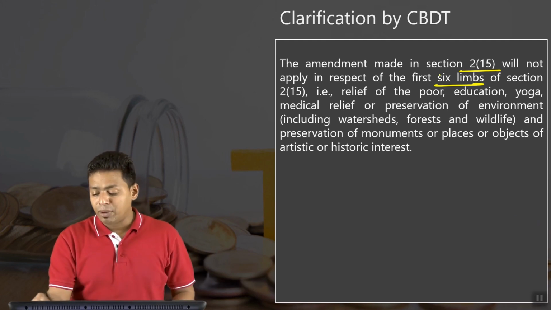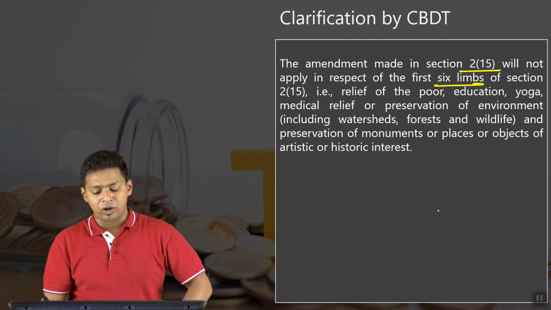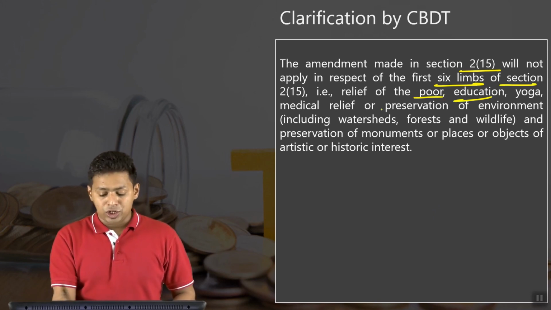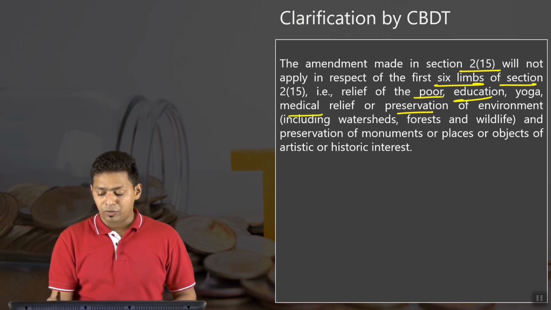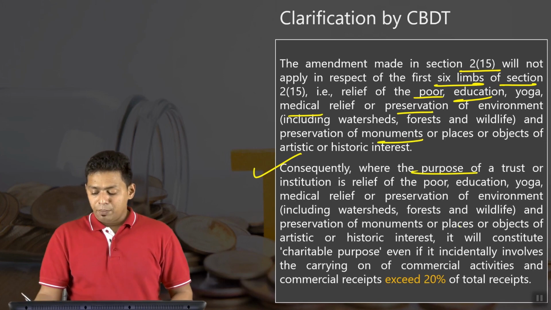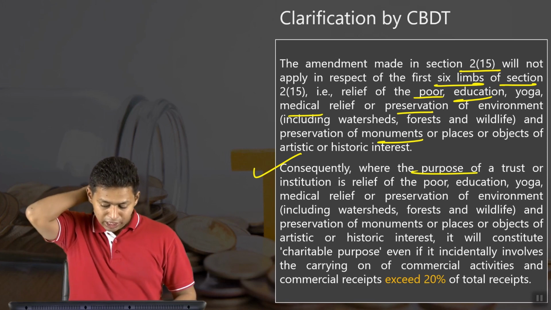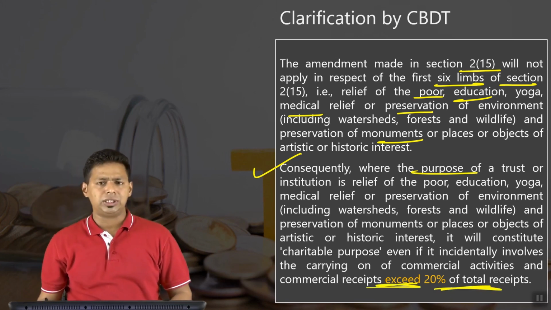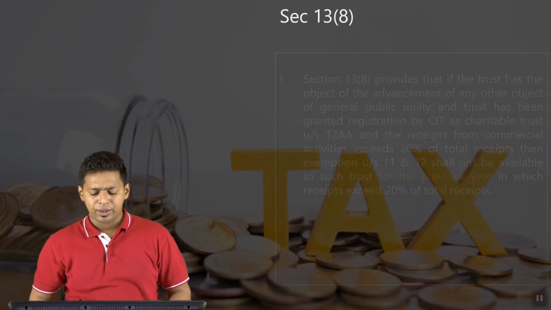Okay. The amendment made in section 215 will not be applicable in the first 6 limbs: the relief of poor, education, yoga, medical relief, preservation of environment and preservation of monuments. Consequently, where the purpose of the trust or institution is the relief of poor, they can have a business receipt exceeding 20%. So there is no problem.